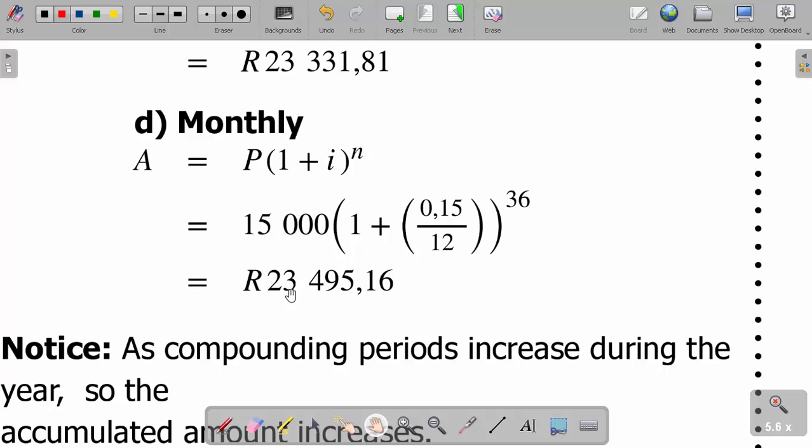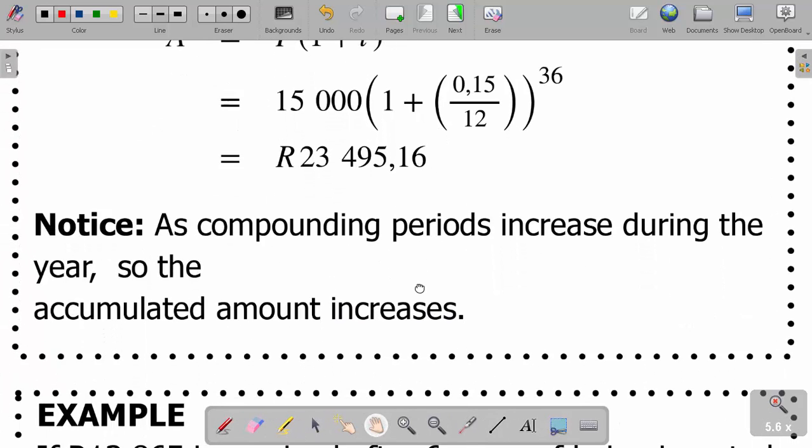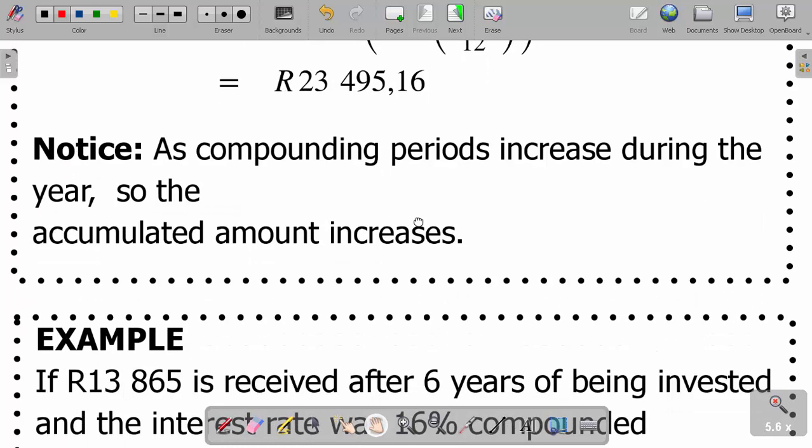Now, I think you can see that the more compounding periods, the more the money. This is the biggest money, 23,495, compared to 23,331. So take note of that. That's why businesses deposit money every day, because they want to get a bigger amount. As compounding periods increase during the year, the accumulated amount increases, as we have seen.